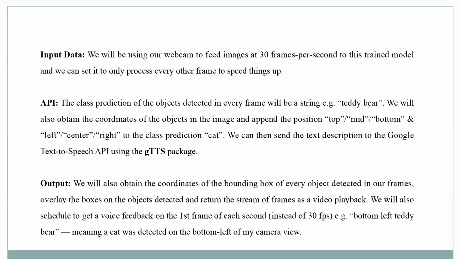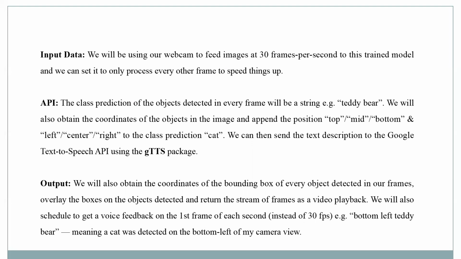So the input data: we'll be using our webcam to feed the images at 30 frames per second to this training model, and we can set it to only process every other frame to speed this up. The class prediction of the objects detected in every frame will be a string, for example teddy bear. We will also obtain the coordinates of an object in the image and append the position, that is top, mid, bottom, left corner, right, and the other prediction, cat. We can then send this text description to the Google text-to-speech API using the gTTS package.